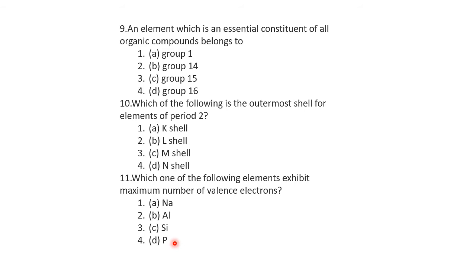Valence electrons are the electrons in the outermost or last shell. Here there is 1 in the last shell, then 3, 4, and 5 in the last shell. So phosphorus has the maximum number of electrons in the last shell, 5. The correct choice is D, phosphorus.